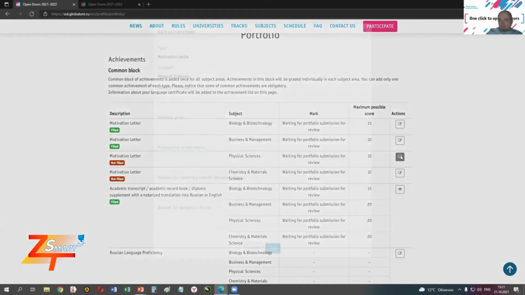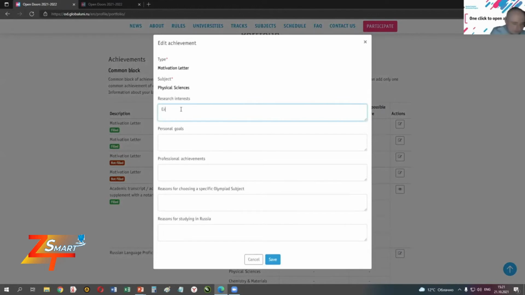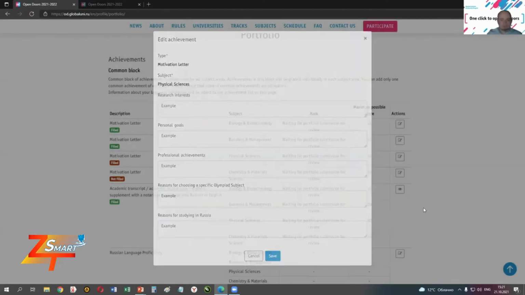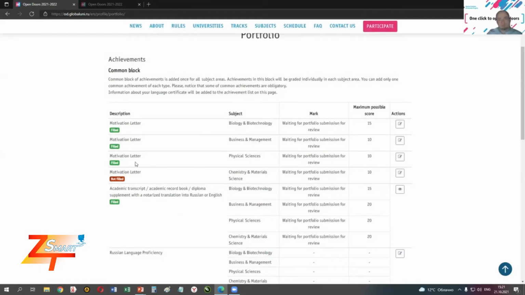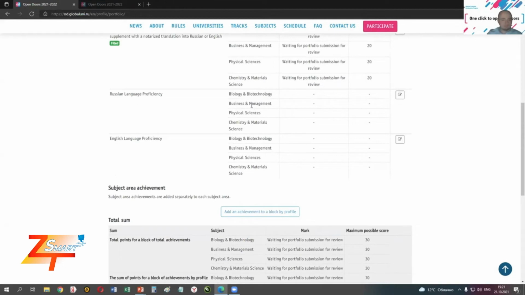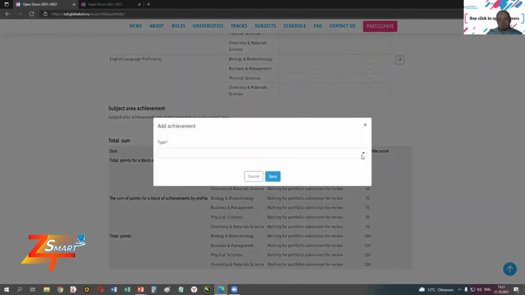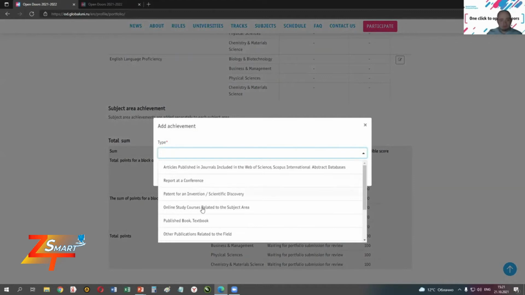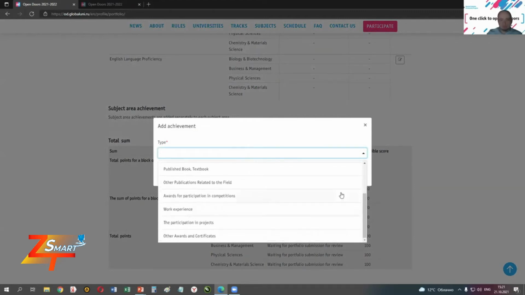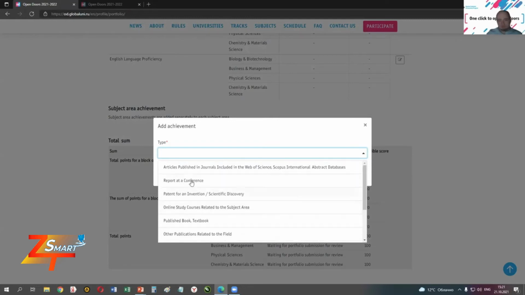So this is the edit button once again. Here are the fields that have to be filled manually. So we're giving some examples. And there you go, the motivational letter is filled in physical sciences, which we have just selected. Here we add the achievements. The types of achievements you can see here that you can add. Work experience, for example, you have to add some documents that confirm your employment, and same in all the other types.